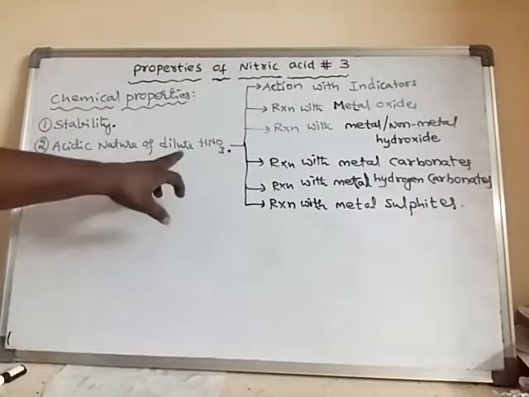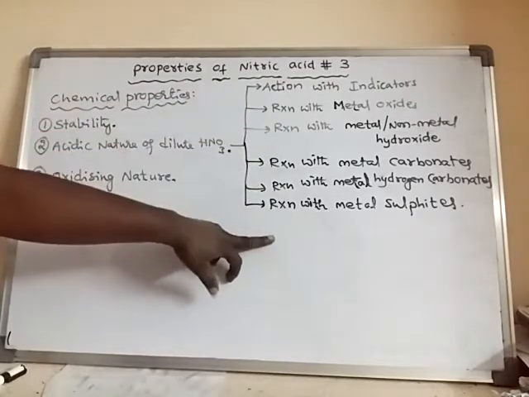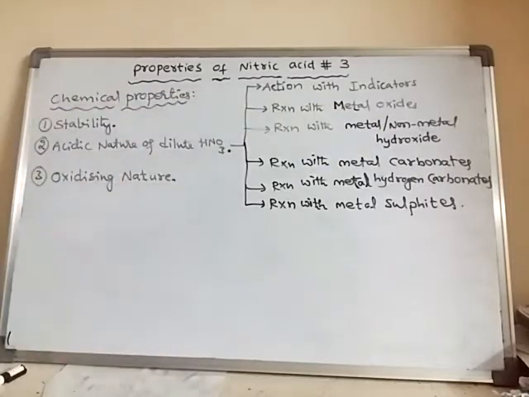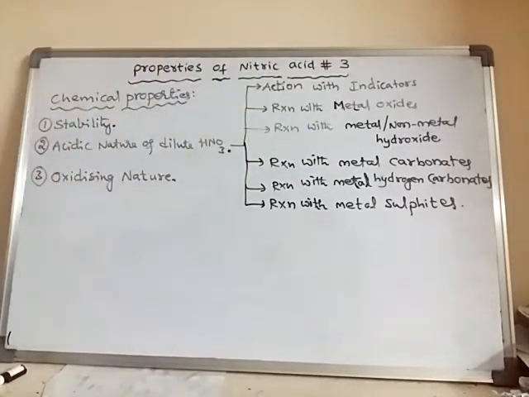Also, the acidic nature can be proved with the help of these reactions. Reaction with metal oxides: whenever dilute nitric acid reacts with a metal oxide, it forms metal nitrates and water. Metal nitrates are salts. All metal nitrates are soluble in water.